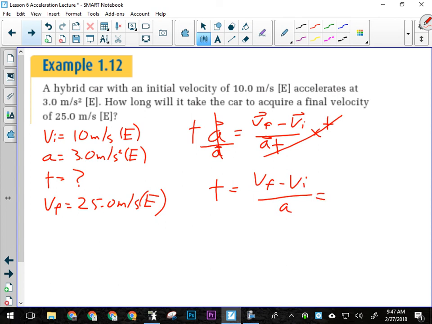Now I can plug in my numbers, right? So VF was 25, VI was 10, acceleration was 3, so I've got 15 over 3, so this should take 5.0 seconds.